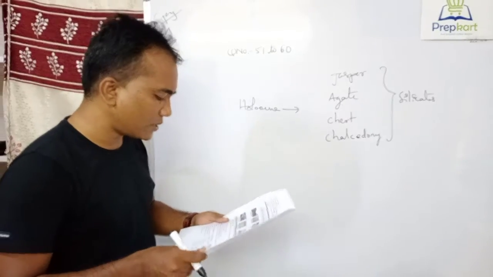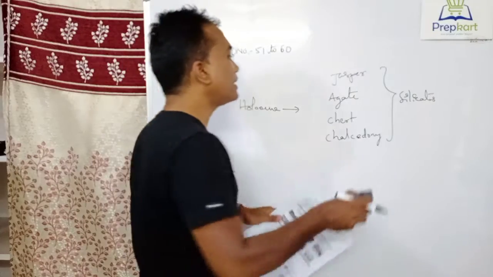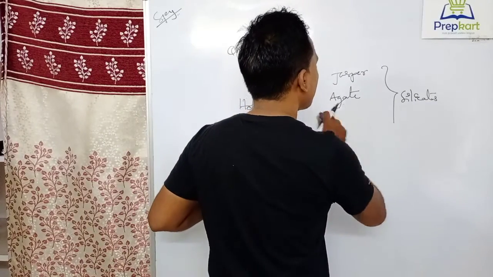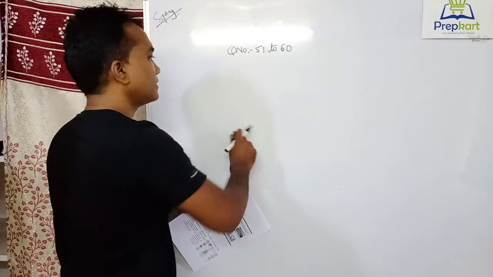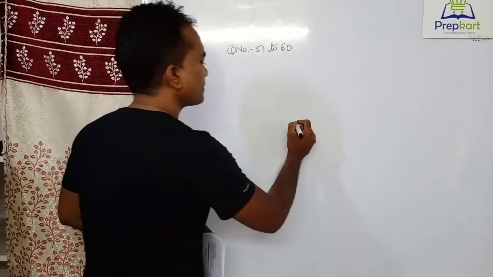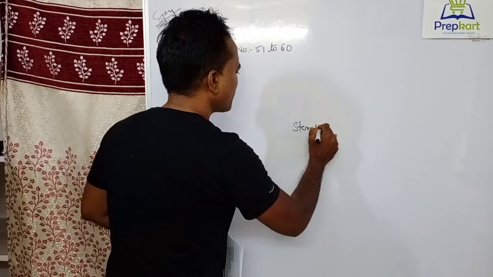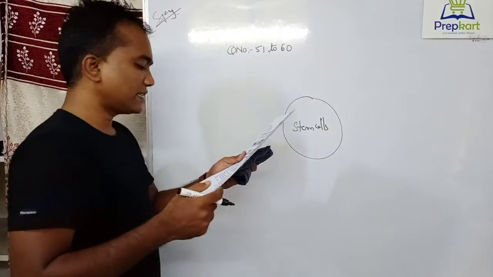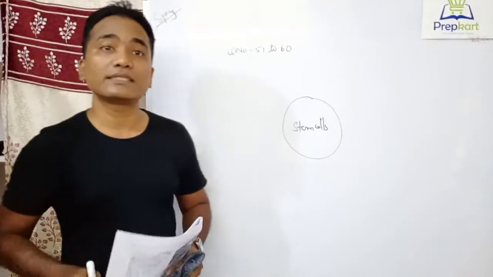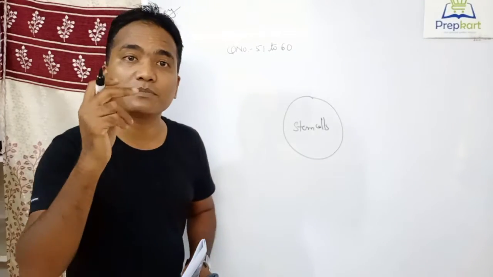And what is the 58th one? Stem cells. Now this one needs some more explanation. The question asks, what are stem cells? The name itself says it, stem cell.